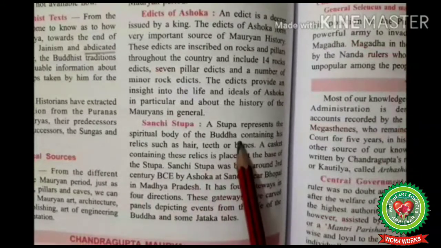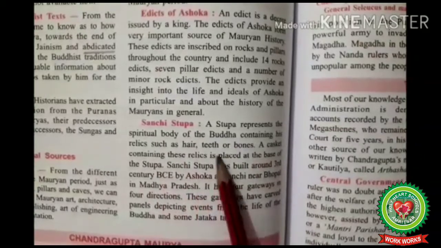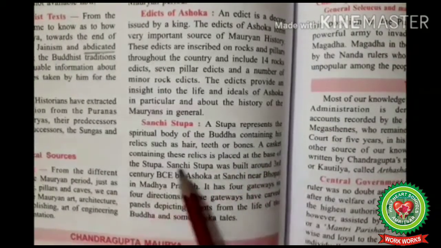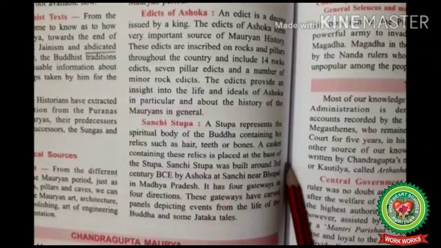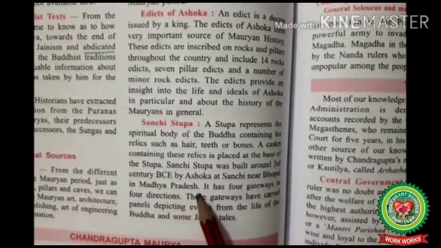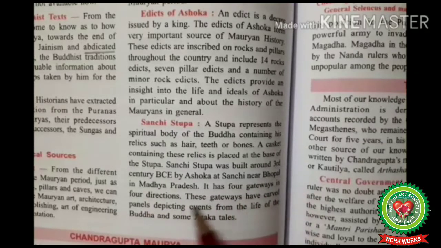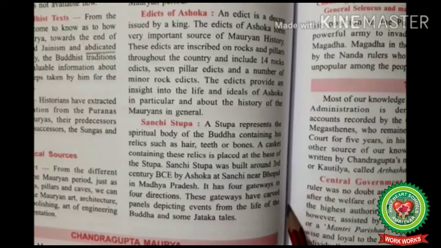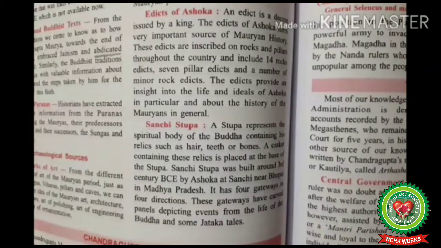Sanchi Stupa. A stupa represents the spiritual body of Buddha containing relics such as hair, teeth, or bones. A casket containing these relics is placed at the base of the stupa. Sanchi Stupa was built around the 3rd century BC by Ashoka at Sanchi near Bhopal in Madhya Pradesh. It has 4 gateways in 4 directions. These gateways have carved panels depicting events from the life of the Buddha and some of the Jataka tales. It means the stupa is a semi-spherical solid dome-like structure made of unburnt bricks and stones.